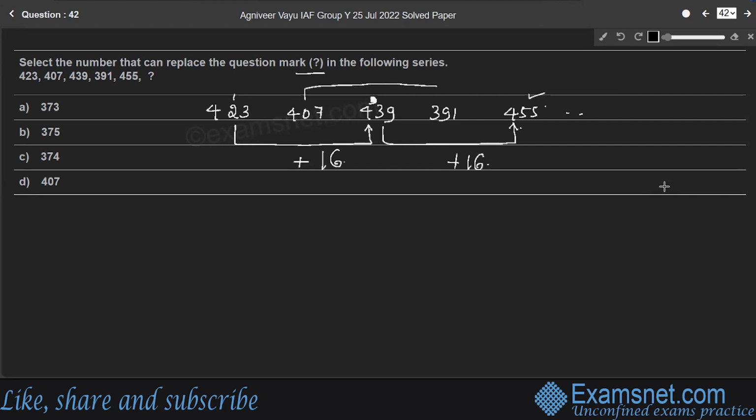Consider the second and fourth numbers, 407 and 391. We need to subtract a number from 407 to get 391. Therefore, 407 minus 16 gives 391, right? So, to get the next number, which is in an even place, the sixth number, we need to consider the fourth number. 16 is to be subtracted from the fourth number. So 391 minus 16 is equal to 375. Therefore, the sixth number is 375. So option B is the right answer.